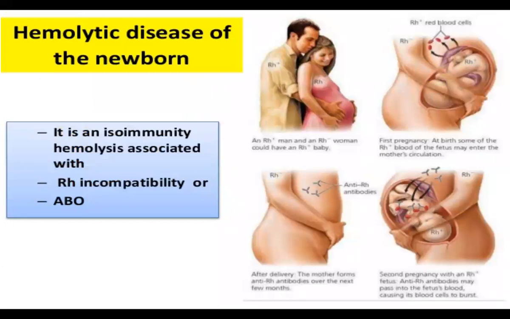Hemolytic disease of the newborn is isoimmune hemolysis associated with Rh incompatibility or ABO blood group problem.